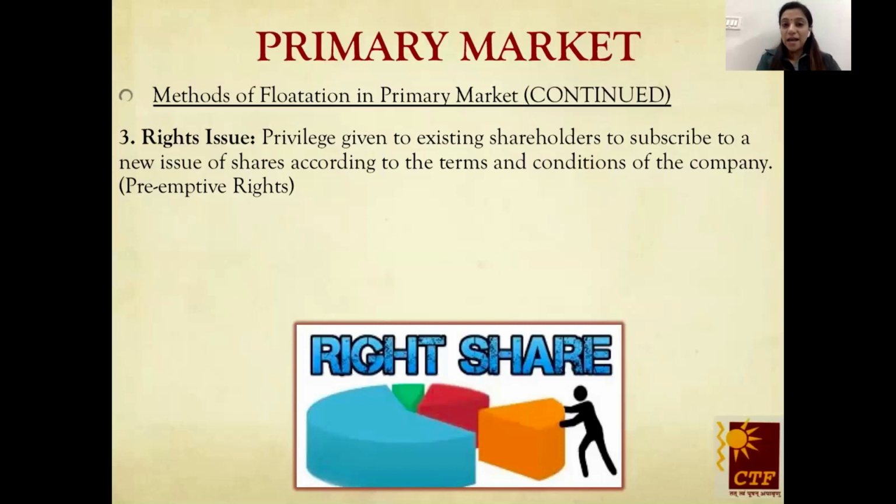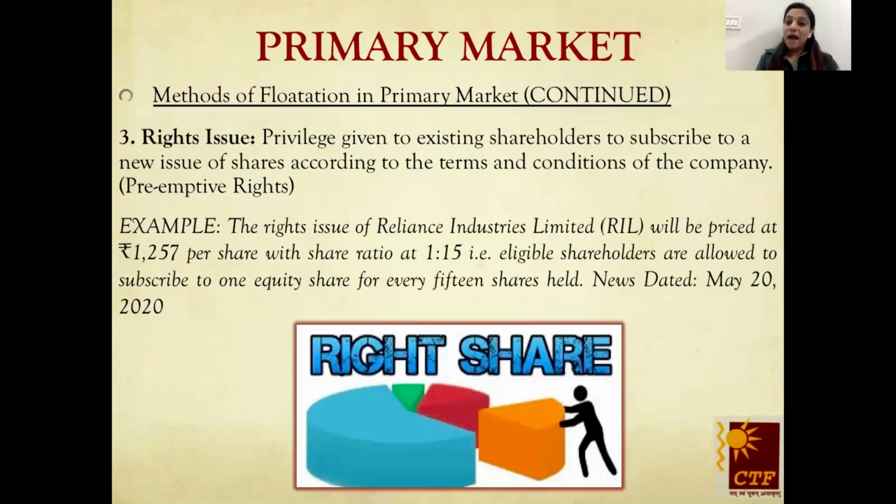And children, I would like to give you an example on this, and if possible, do quote it in your paper if the question comes on rights issue. This is the latest example, done by Reliance Industries, dated May 20, 2020, where Reliance planned a further issue of shares, and they first asked their existing shareholders at a ratio of 1:15. That is, the shareholders who are holding 15 equity shares would get 1 share also at a discounted price of ₹1,257 per share compared to the market price. So this is one example of a rights issue.